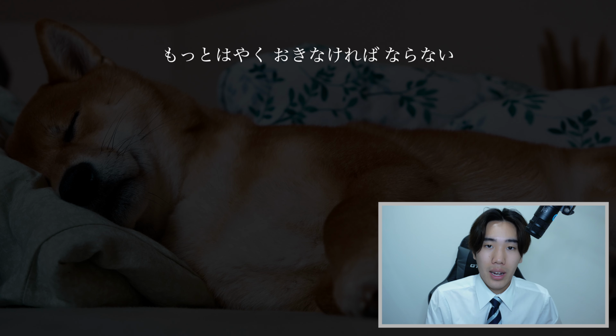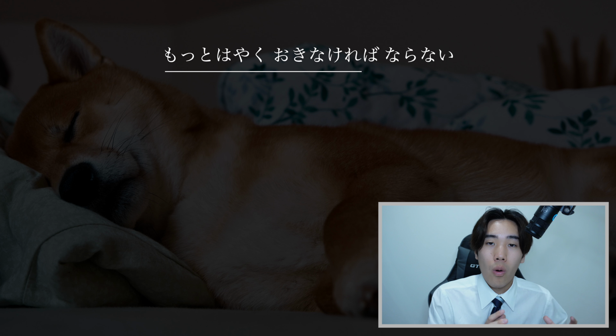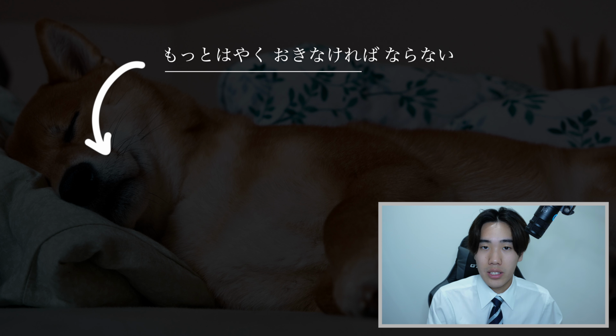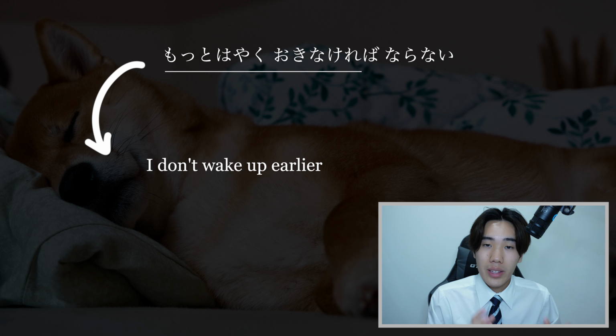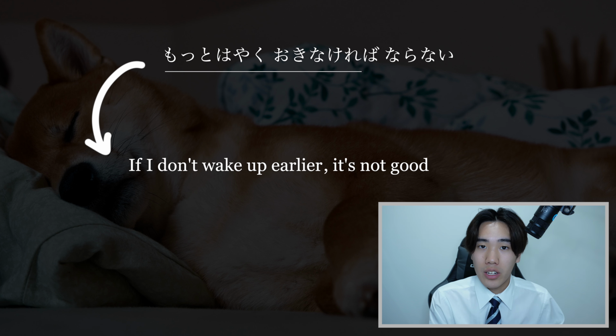It basically expresses obligation. Now, it may be confusing at first, but hold on to the thought and let's take a look at another example. もっと早く起きなければならない. Let's break this sentence down too. So, もっと早く起きない. This sub-sentence means to not wake up earlier. So in this case, because we're applying the ba form or the ba conditional, it becomes a condition. If I don't wake up earlier, then what? It's not good, right? If I don't wake up earlier, then it's not good.